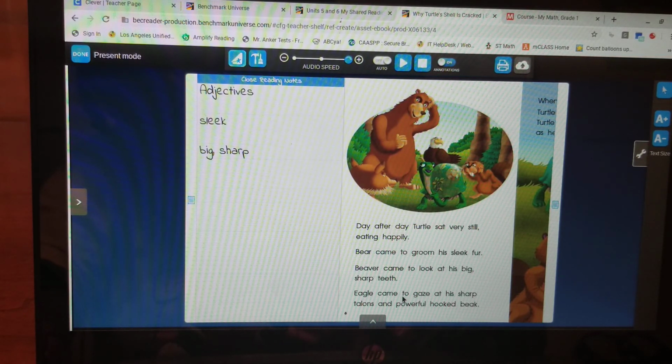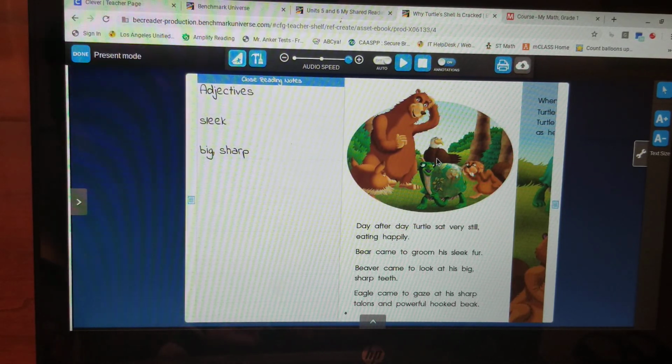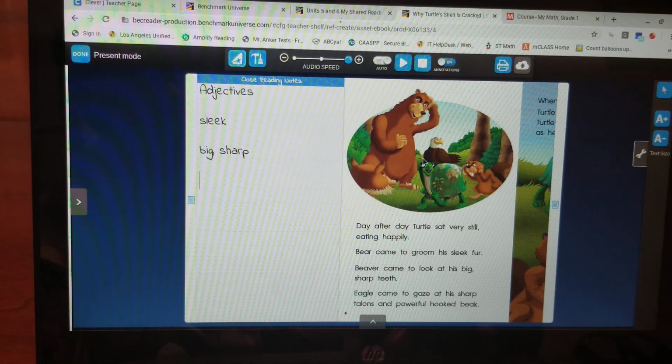Eagle came to gaze at his sharp talons and powerful hooked beak. Boys and girls, the talons are like his claws. We can't quite see that picture real well back there, but his claws are called talons, and his powerful hooked beak. See how his beak kind of has a curve? That's what we call the hook part.